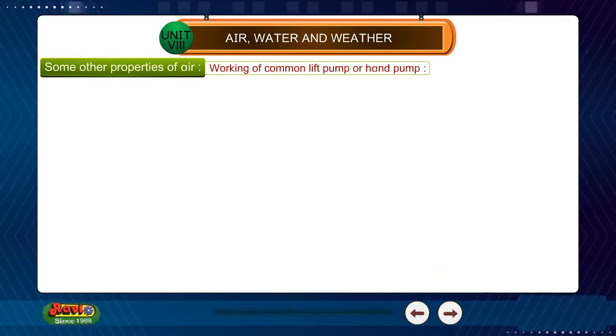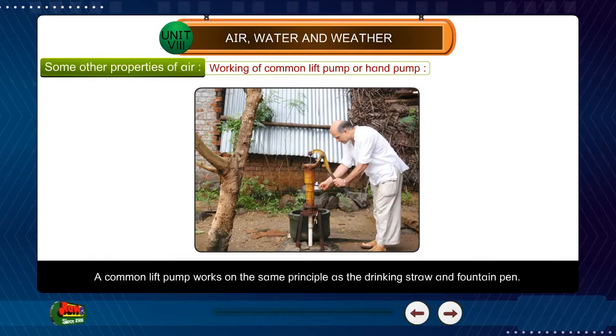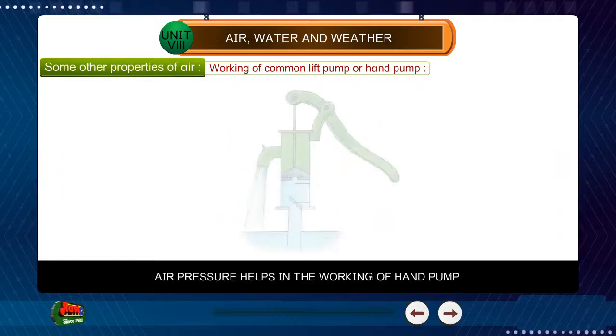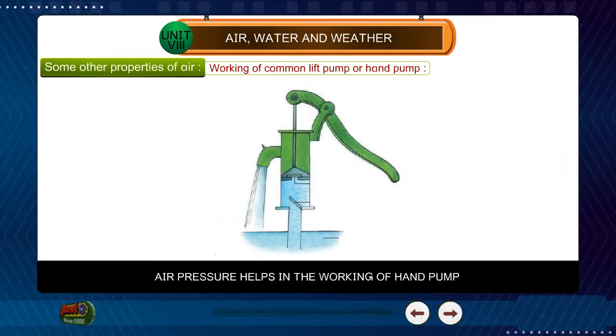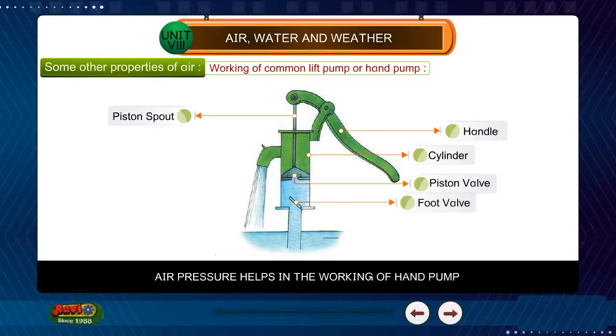Working of a common lift pump or hand pump. A common lift pump works on the same principle as the drinking straw and fountain pen. Air pressure helps in the working of a hand pump. Piston, spout, handle, cylinder, piston valve, foot valve, water.